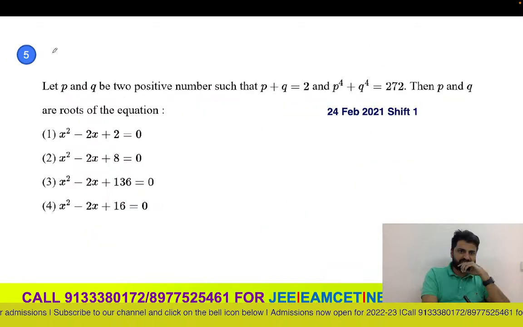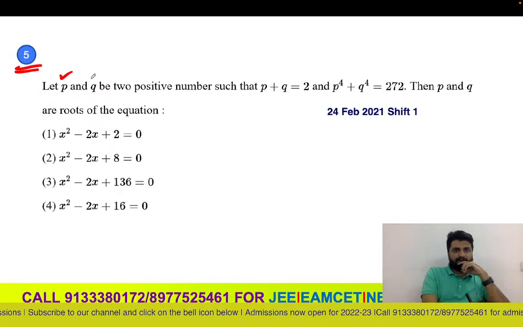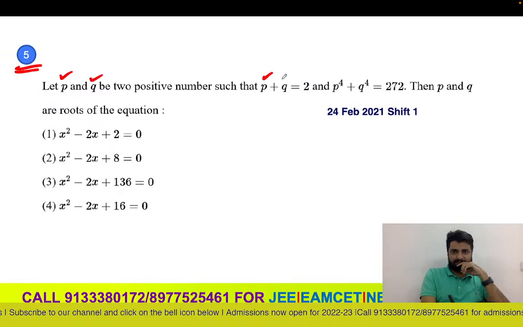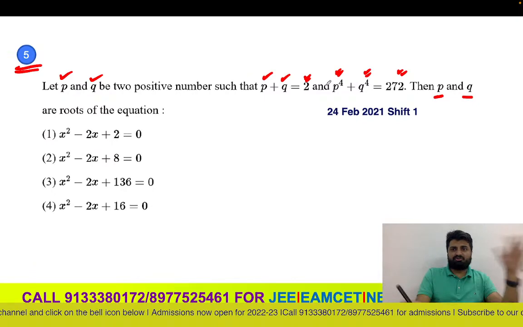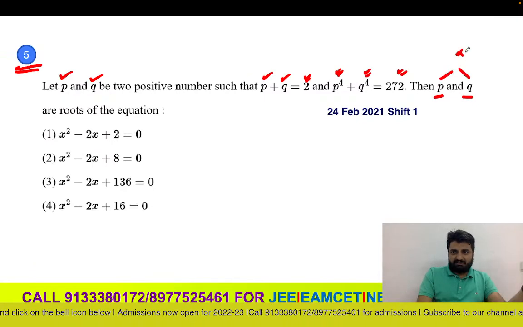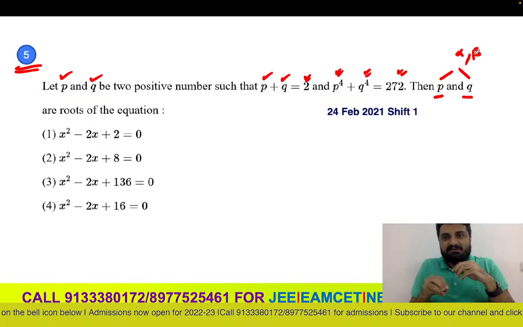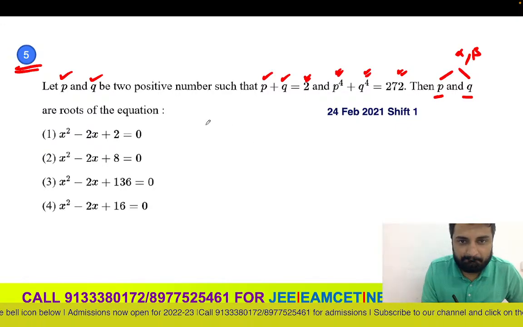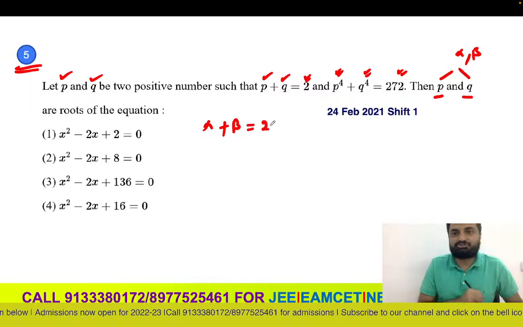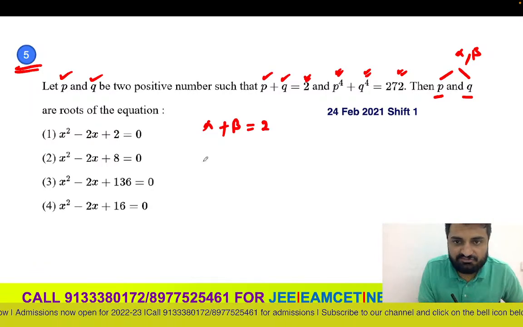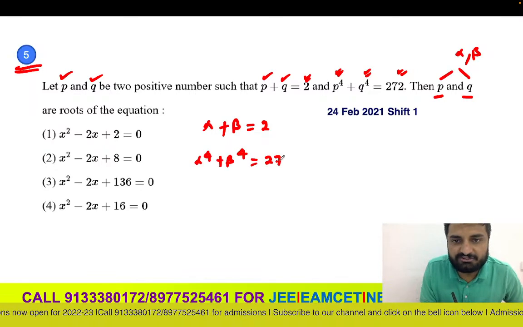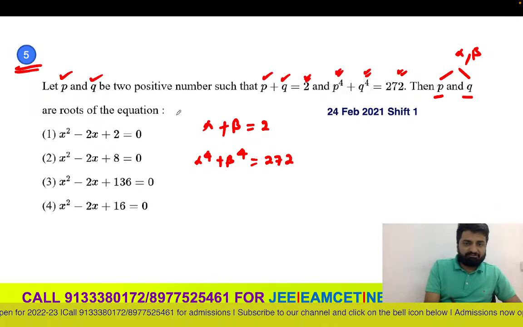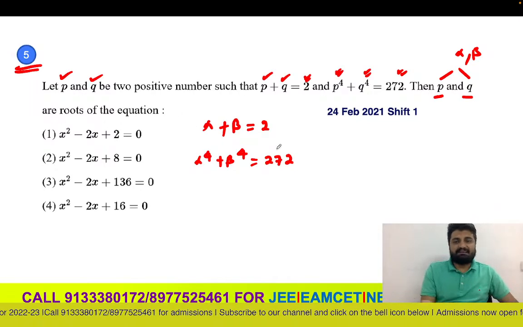Now let's have a look at question number 5. P and Q are two positive numbers such that P plus Q equals 2, P power 4 plus Q power 4 equals 272, and P and Q are also roots of the equation. So indirectly this P and Q are nothing but alpha and beta. They gave two conditions here: alpha plus beta is 2, and alpha power 4 plus beta power 4 is 272. Now you have to verify the options to see if these conditions are satisfied.